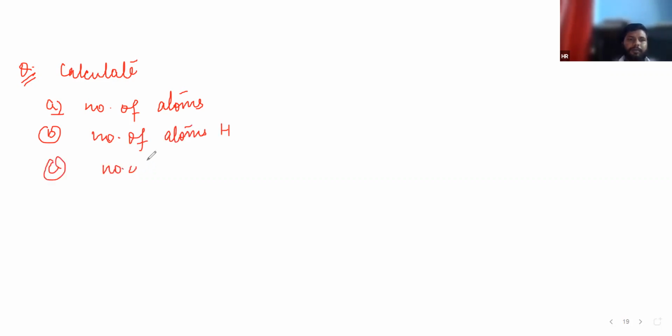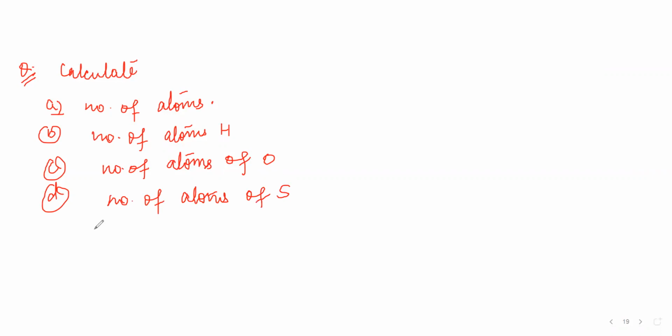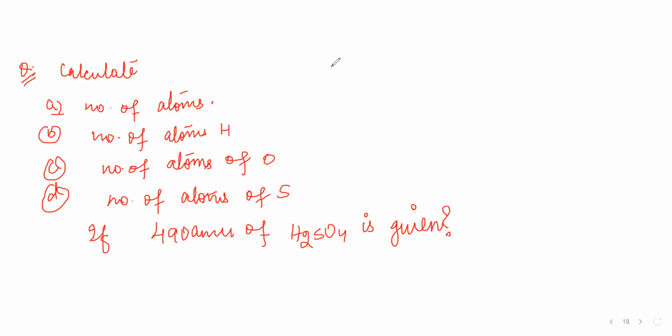Just take an example. Calculate first: A, total number of atoms; B, number of atoms of hydrogen; number of atoms of oxygen, and number of atoms of sulfur, if 490 AMU of H2SO4 is given. Just take your time and answer it wisely.